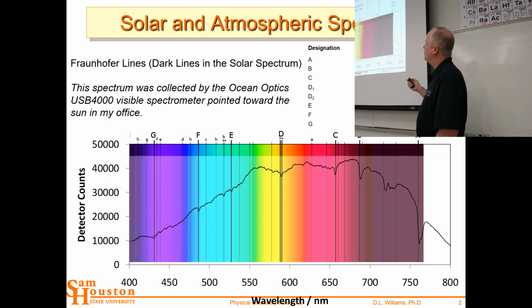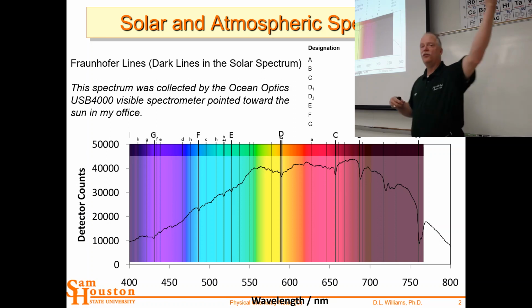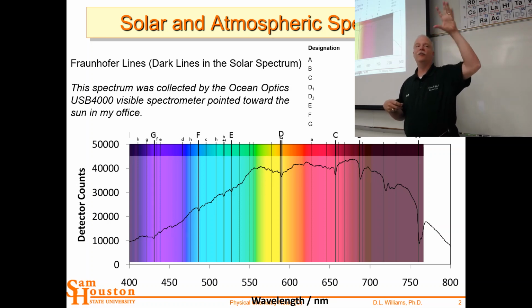Then also, you notice that it's not smooth. There are some dips here. And I said this is the solar and atmospheric spectrum. The sun's coming through our atmosphere, and so if there are elements in our outer atmosphere, they're going to absorb light. So you see up here some of those lines are from oxygen, so O2, so A and B. So here's an O2 line.